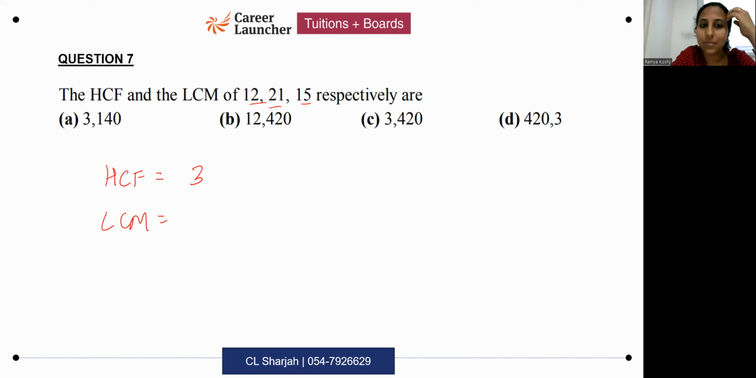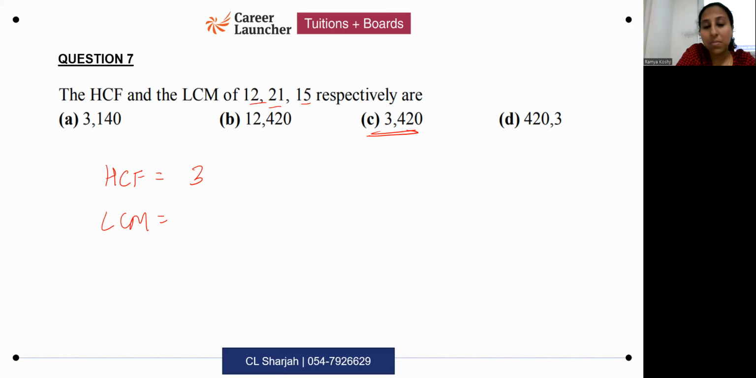The LCM, we will take all the numbers which are not common in all of them. So that is 4 into 7 into 5. Okay, I understood that you got it. What about the others? What's your answer? Ma'am, option C.